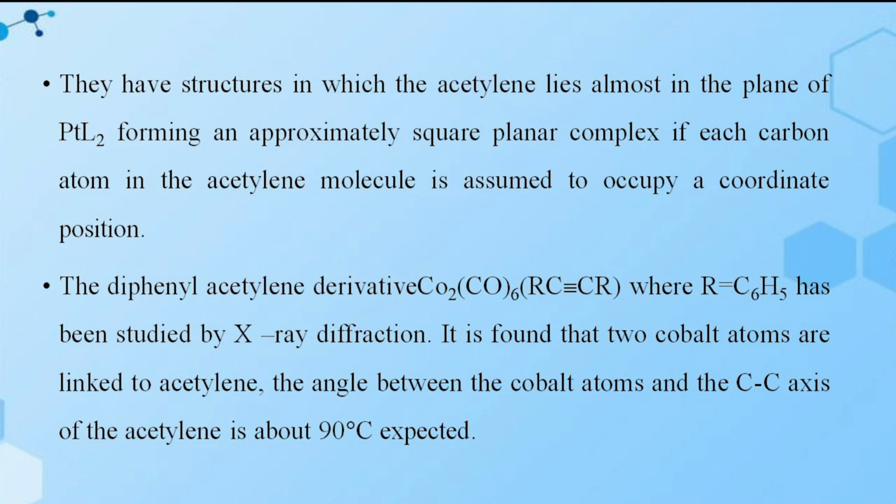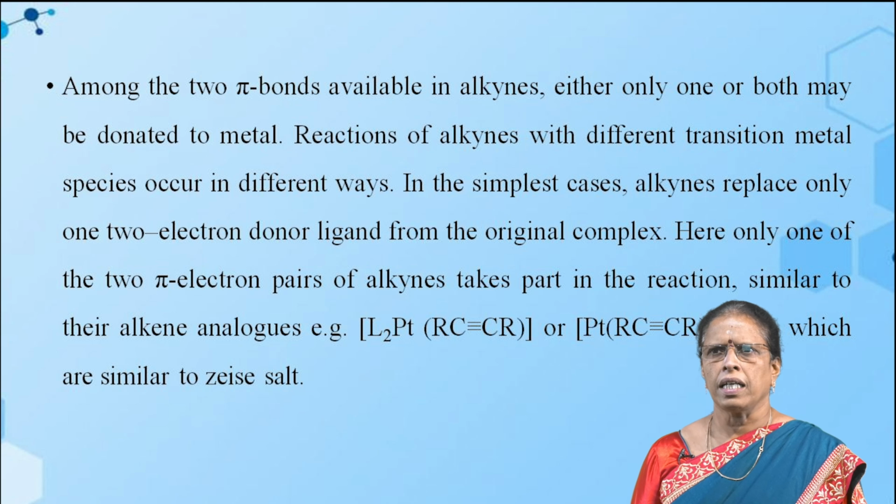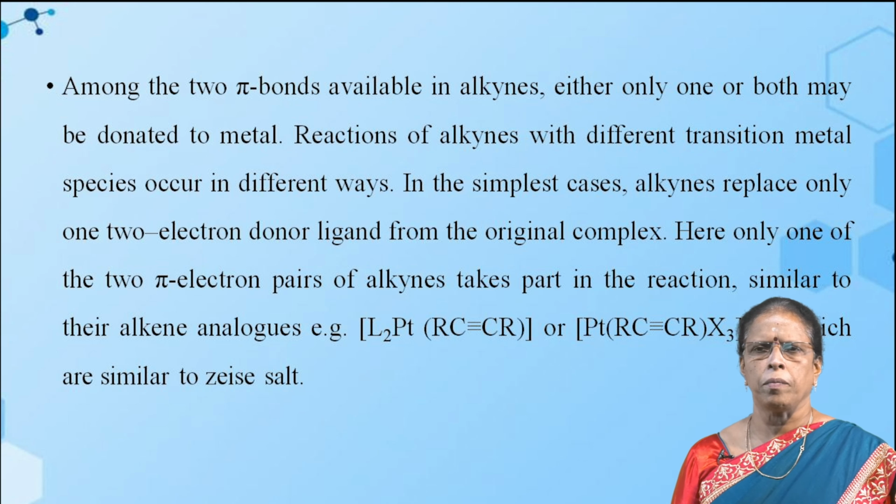The diphenylacetylene derivative Co2(CO)6(RC≡CR), where R is a phenyl group, has been studied by X-ray diffraction. It is found that 2 cobalt atoms are linked to acetylene. The angle between the cobalt atoms and the C-C axis of the acetylene is about 90 degrees.